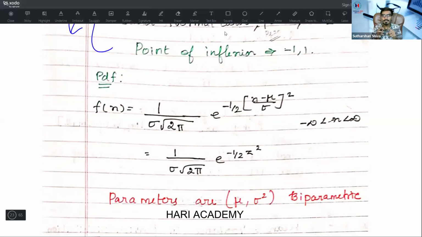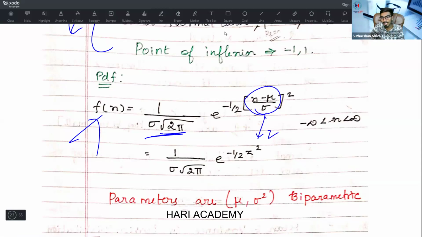What is the probability density function? Normal distribution is based on the probability density function. You may get a numerical question based on this as well. f of x is equal to 1 divided by sigma root 2 pi, into e power minus 1 by 2 into x minus mu divided by sigma, the whole squared. This is what we write as z, the normal variate, squared. That is x minus mu divided by sigma.